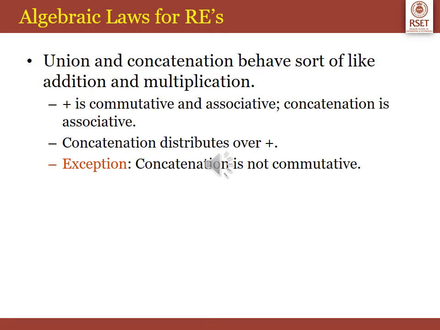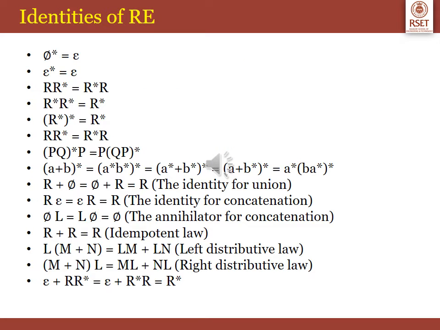So for the algebraic laws of regular expression, the most important ones you should learn are for union and concatenation. They behave sort of like addition and multiplication. Please remember that the plus, that is the union, is commutative and associative, and concatenation is only associative. Concatenation is not at all commutative. Now concatenation distributes over plus. In this slide, you can see the set of identities for regular expression. It is better to learn all these identities by heart.